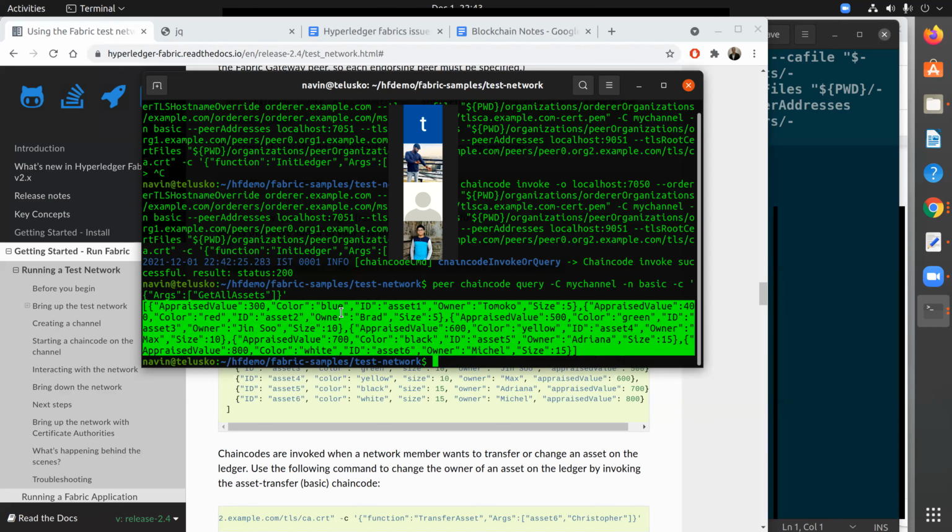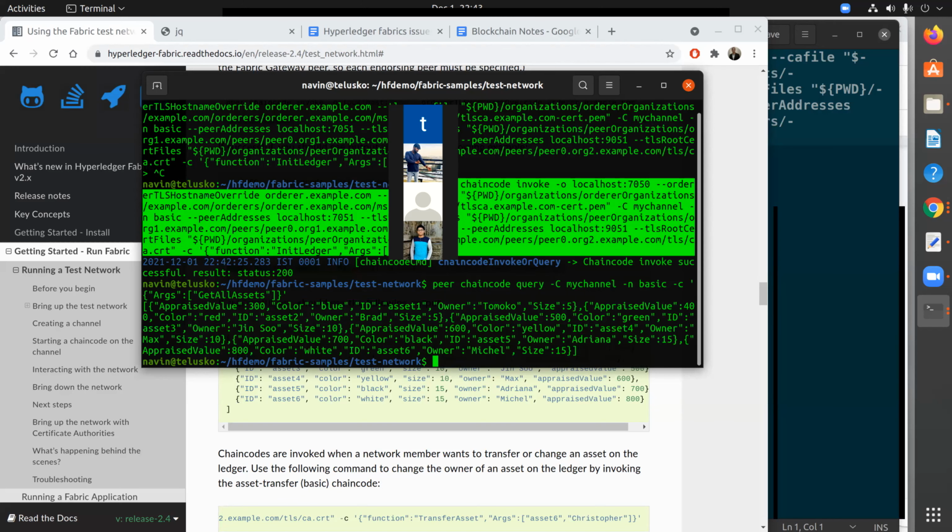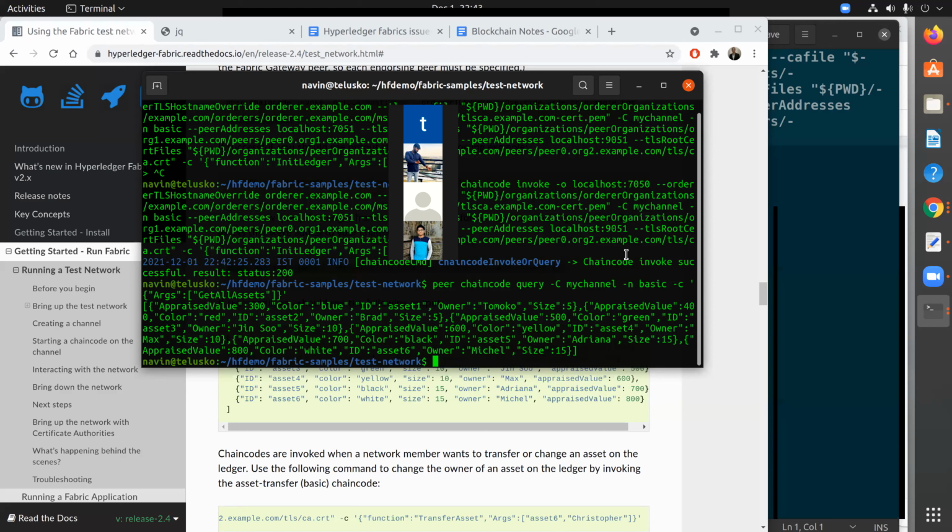Okay, so we got all these assets, and this has been initialized when we ran this particular script here. So basically we got the ledger as well. So we got the peers, we got the channel, and we got the ledger as well. But then the actual fun will start when you do the transactions, right? So how do we do this? How do we transfer the asset?